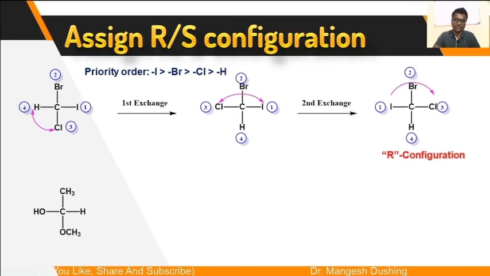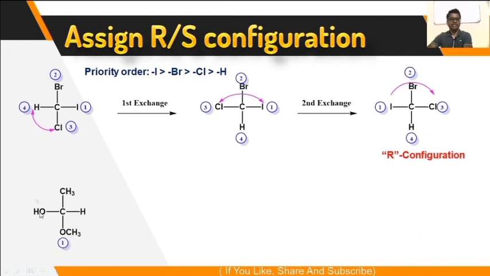Now we will see another example. This carbon is a chiral carbon where 4 different atoms or groups of atoms have been attached. Now you have to see the first atom. The first atom is carbon, the first atom is hydrogen, the first atom is oxygen, the first atom is oxygen. So hydrogen will get the last priority, carbon will get the third priority, because both oxygens have a higher atomic number than carbon. So out of these two oxygens, who will get the first priority? So for oxygen, go to the next atom. The next atom is hydrogen over here, while here it is carbon. So it will get the first priority.